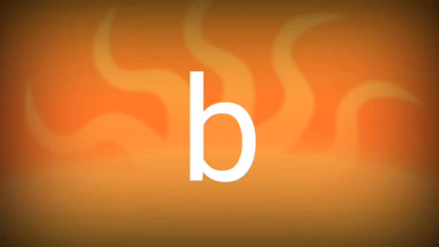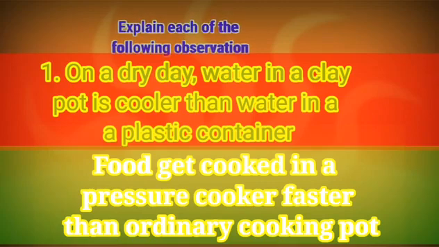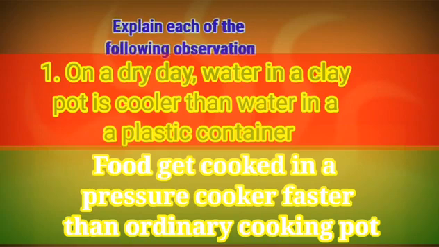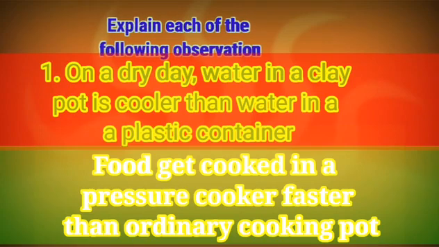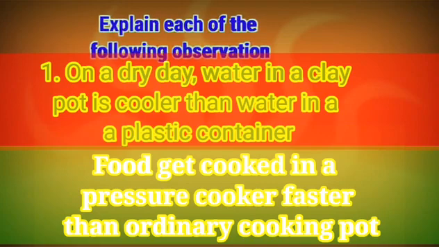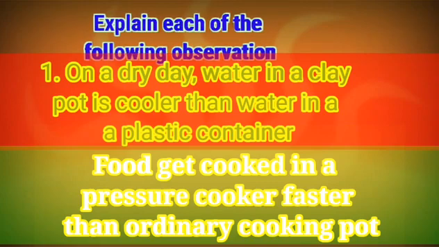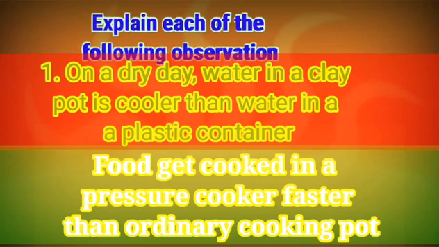Now, part B of this question says, explain each of the following. What are these? The first one is, on a dry day, water in a clay pot is cooler than water in a plastic container. We want to explain why this observation is like this. And also, food gets cooked in a pressure cooker faster than in an ordinary cooking pot. Now let us go to the first one.